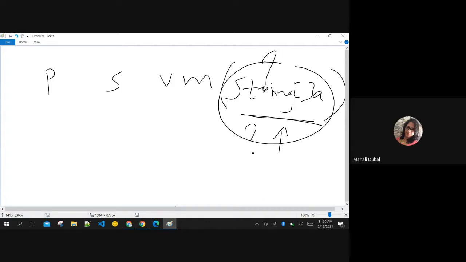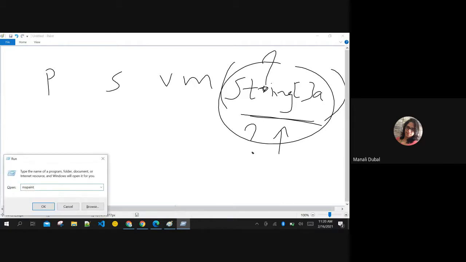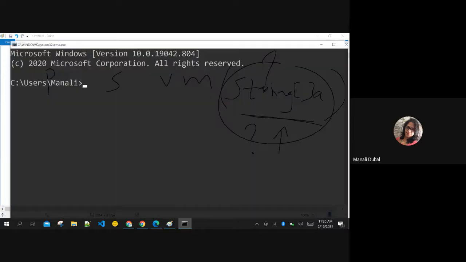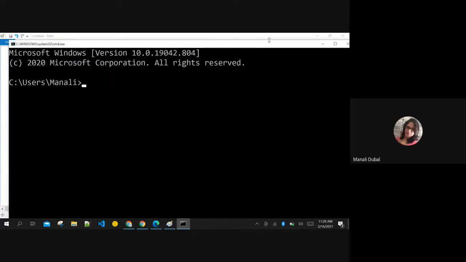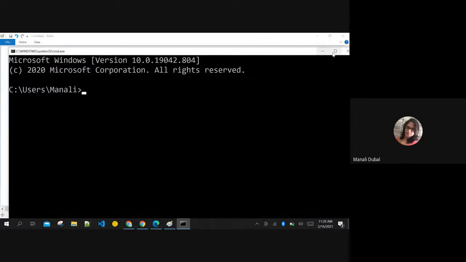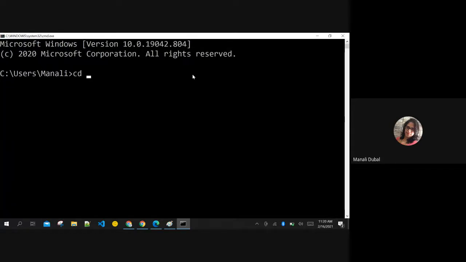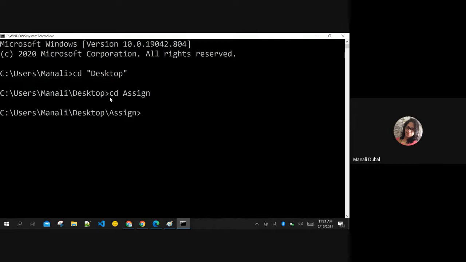So you know command prompt, right? Are you aware of command prompt? Yeah, this command prompt. Okay, good. Whatever you mention here, say for example, I want to move to Desktop with capital D, then my prompt will point to desktop henceforth. If I want to go inside a certain folder, like say for example, assign, then I can go inside assign.